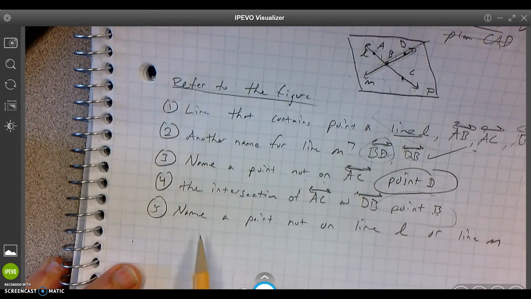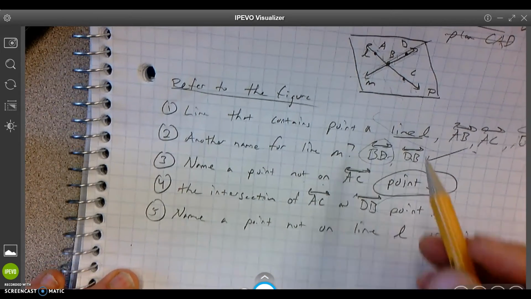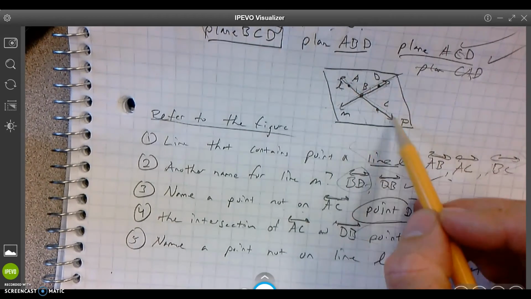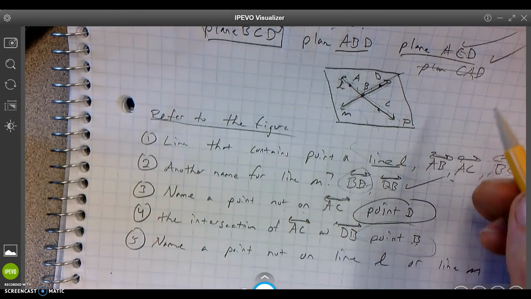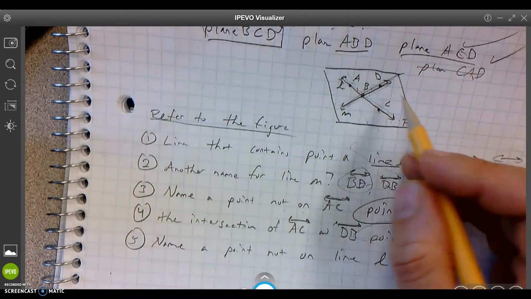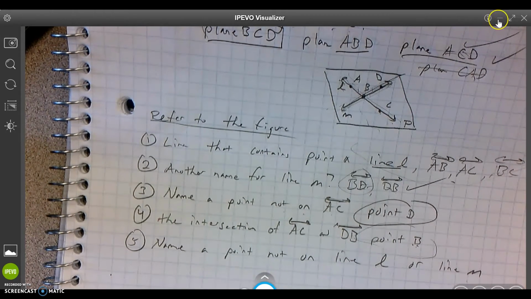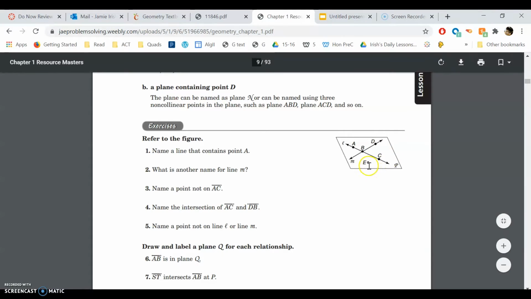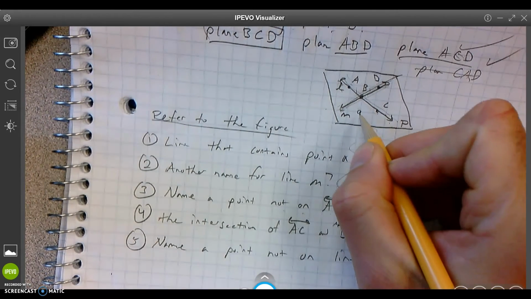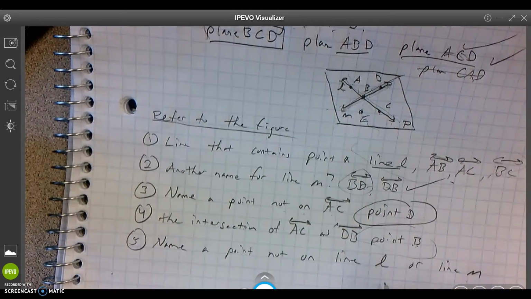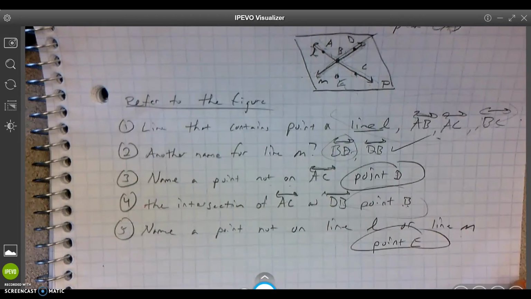All right. 5. Name a point not on line L or line M. So we got line L right here. Notice how I trace it. I always look and see what's going on. Diagram is important. Line M. What is a point not on those? Line L and line M. Did I not include it on my picture? Oh yeah, there it is. I messed up my picture. I didn't draw it as thoroughly as I should. There's a point right here. Bam. E. So that would be point E. There we go. Point E.